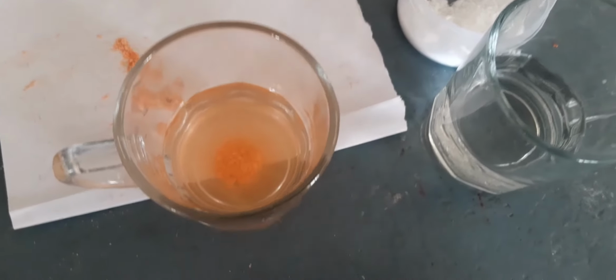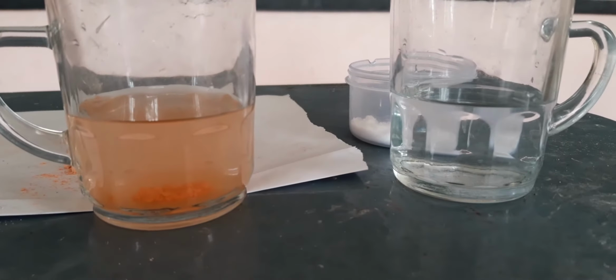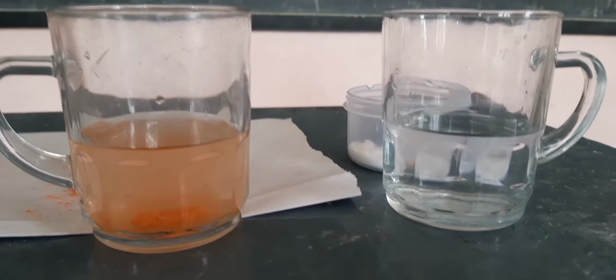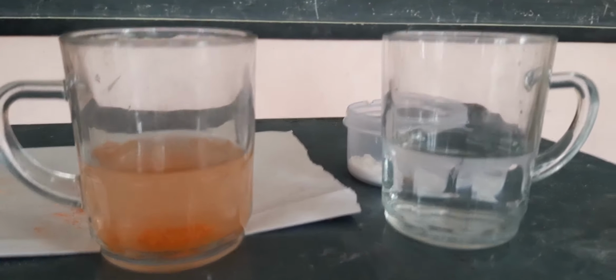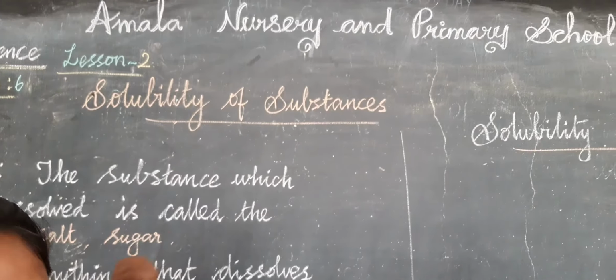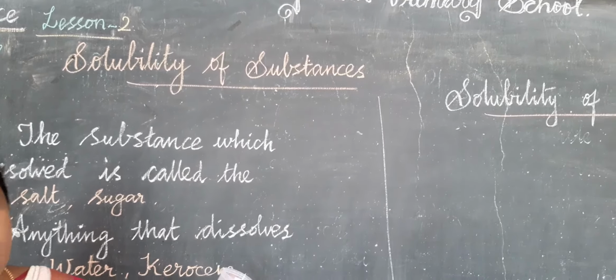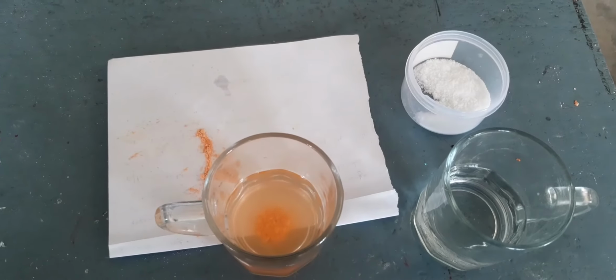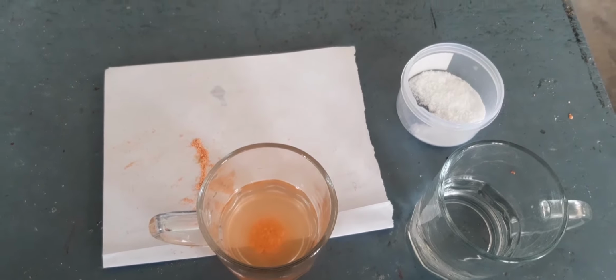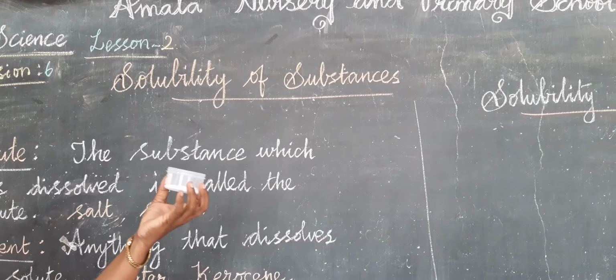Now see that. This is a chemical change, I say. So what is solubility of the substance? We add salt, we add chalk powder, isn't it? Okay. Now see, solute, solvent. We are adding the sugar or salt. This is a solute.